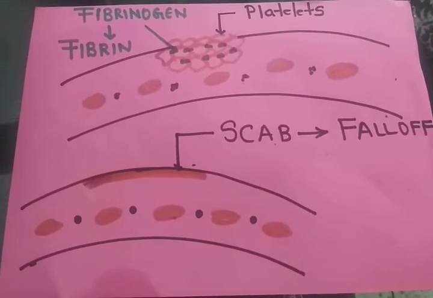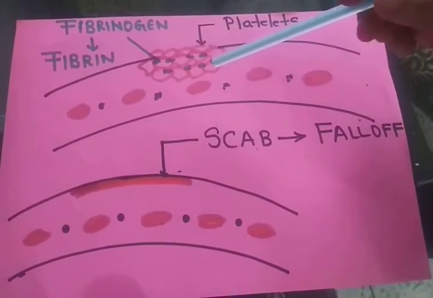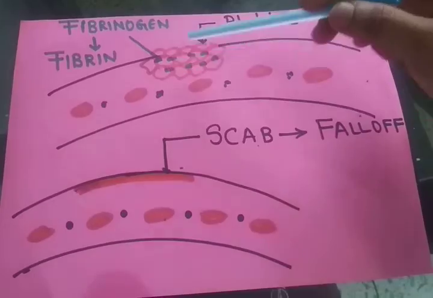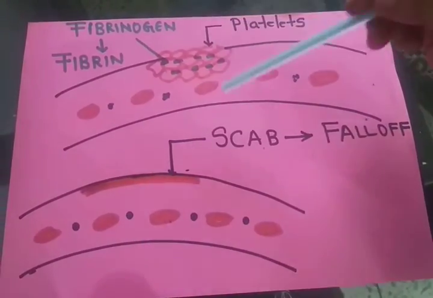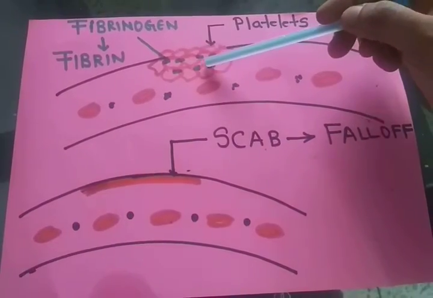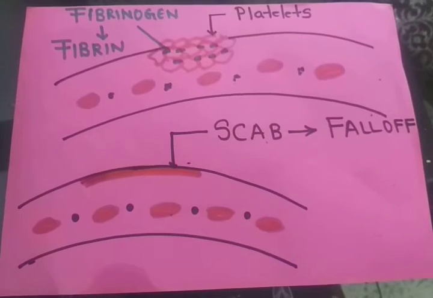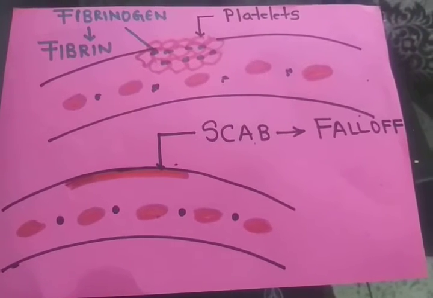Which enzyme? Thrombin. And what happens later? It forms a cluster. The platelets together with this protein form a cluster, and this cluster is seen in the form of a scab on the surface of the skin.